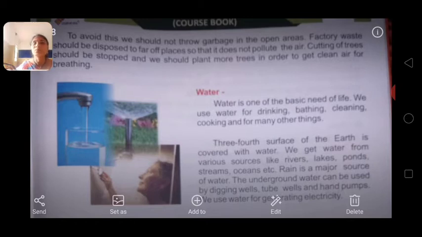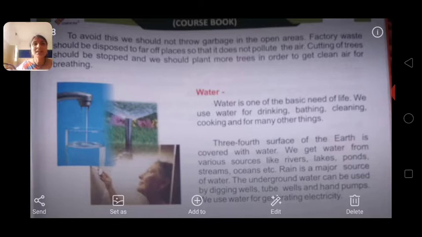So let's come to water. See here, water is one of the basic needs of life, because water only is our life. Without air and without water we can't live, we die without them, yes or no? So water is one of the basic needs of life. We use water for drinking, bathing, cooking, cleaning, washing, and so many things in our daily life, okay children.